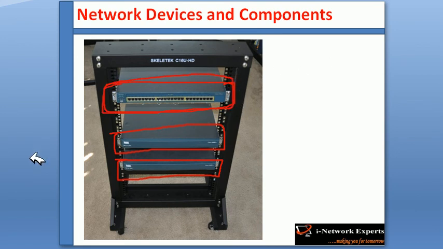So these are all the network devices and components we require to set up our network. This is the minimum requirement. Apart from these devices and components, there are a lot of devices and components out there. You will come to know slowly in coming days, in future.